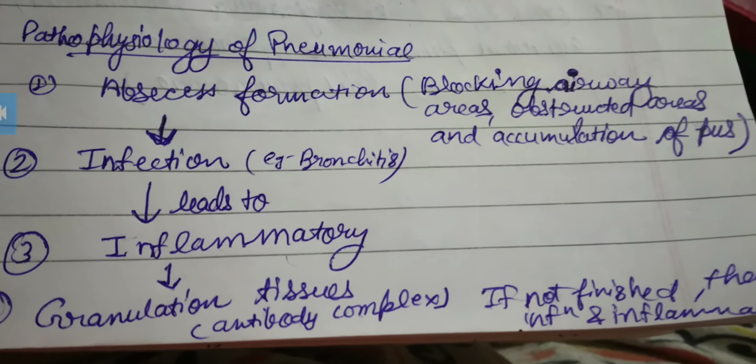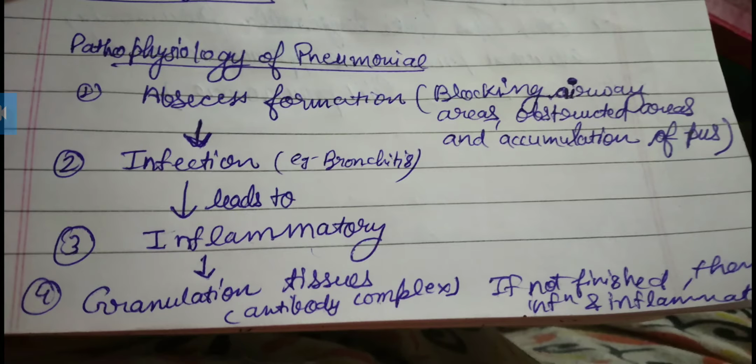The pathophysiology of pneumonia includes how pneumonia causes disease. First, there will be abscess formation blocking airway areas, obstructed areas, and accumulation of pus. So abscess formation blocking the airway areas and accumulation of pus will occur, through which infection will occur, like bronchitis, which will lead to inflammation, and then there will be increased granulation tissue and antibody complex.